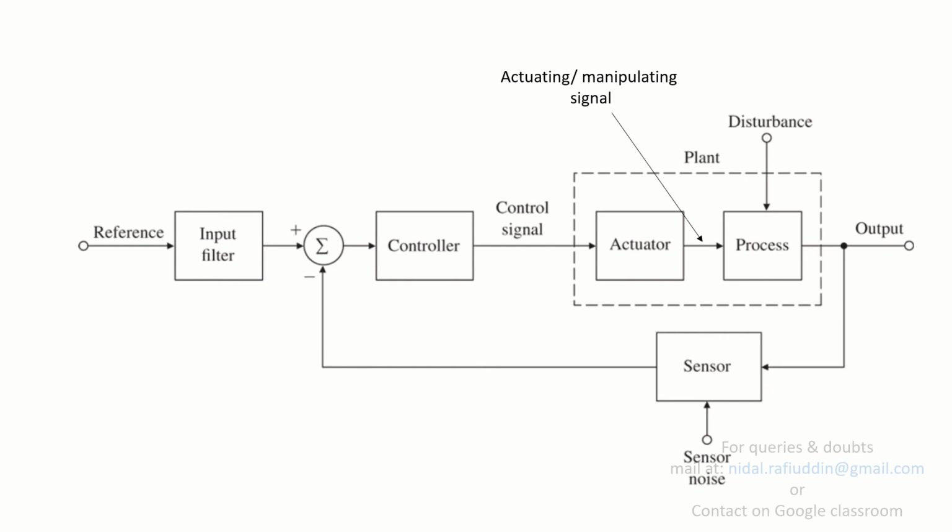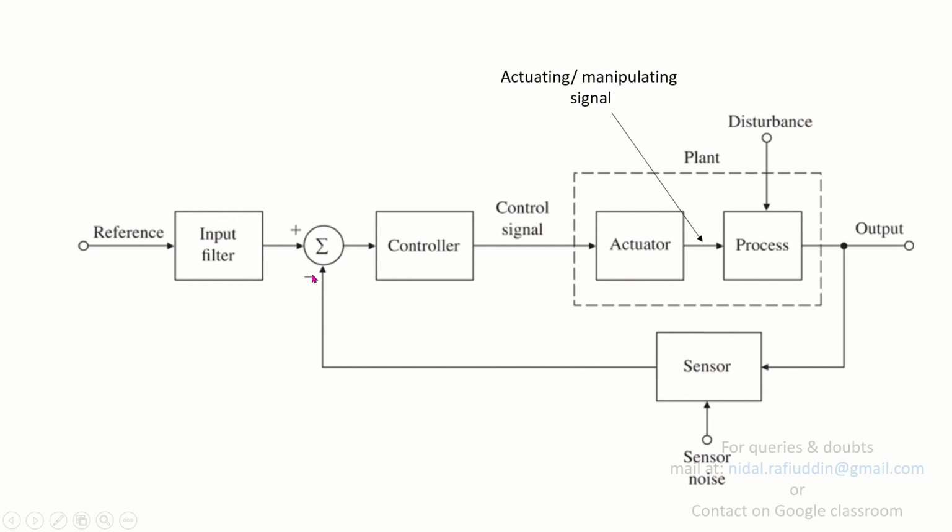While in case of an open loop system, we would not have any such block that picks the signal from the output and compares it with the input signal. In this particular figure we can see that there is a reference input, a reference signal which is fed to the input filter. You might not use the input filter in some cases, and in some places you will find filters as well. The input signal is fed to this comparator, also called an error detector or comparator, and it compares the two signals which are fed to it.